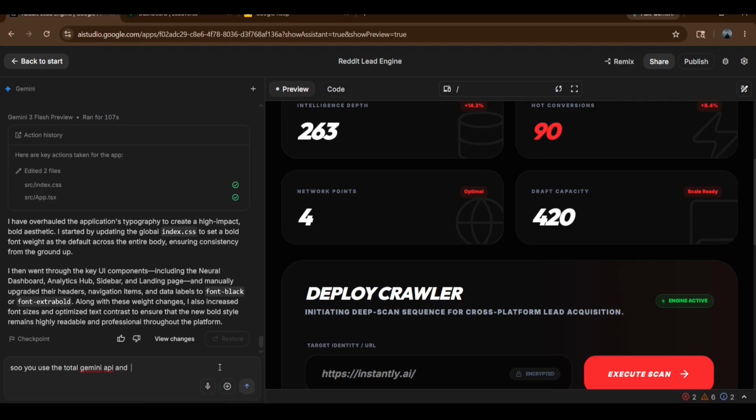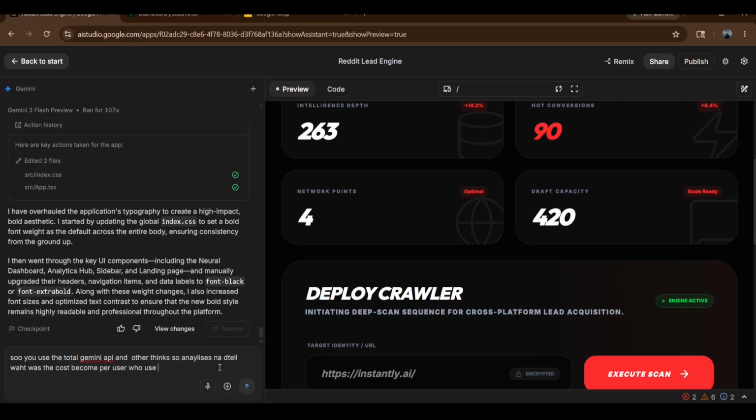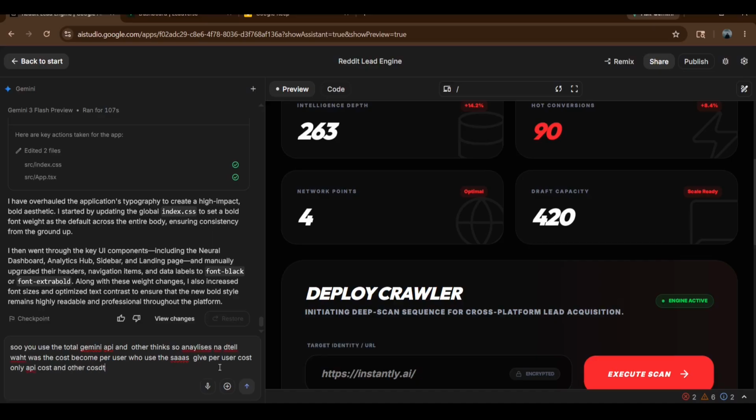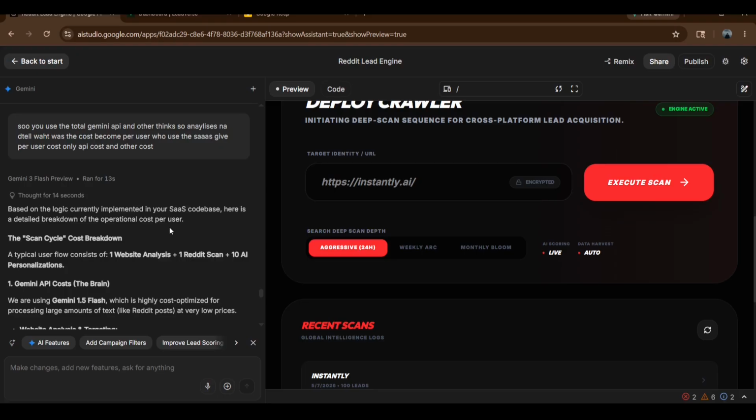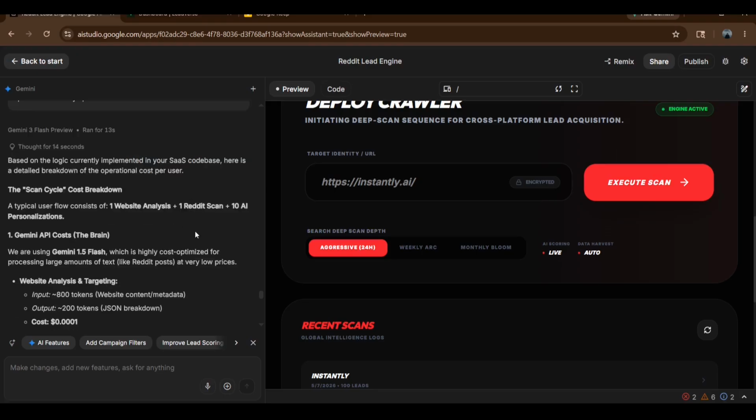After that, I gave the prompt asking what the cost of the API would be. I costed the Gemini API, not the Apify API. The scraping API and the API for lead scoring were different.